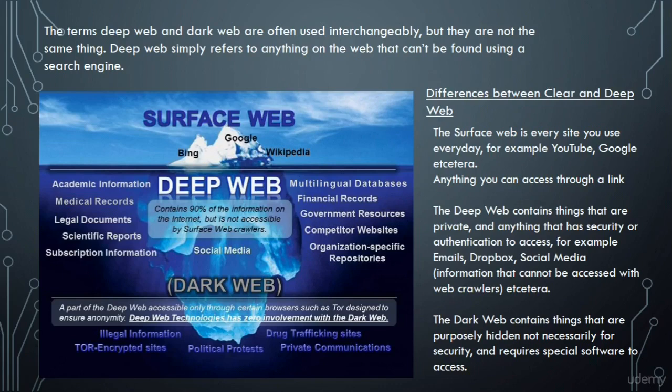Now, the dark web contains things that are purposely hidden, not necessarily for security reasons, and requires special software to access it, which we'll be discussing later in this course. An example of that is Tor. We need the Tor browser to access the darknet, because those are sites that are purposely hidden so that you can't index them with a search engine, unlike the deep web and the surface web.